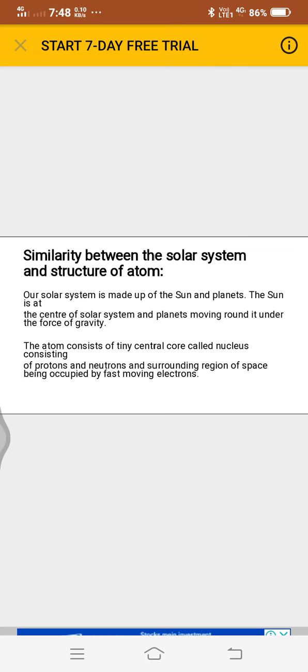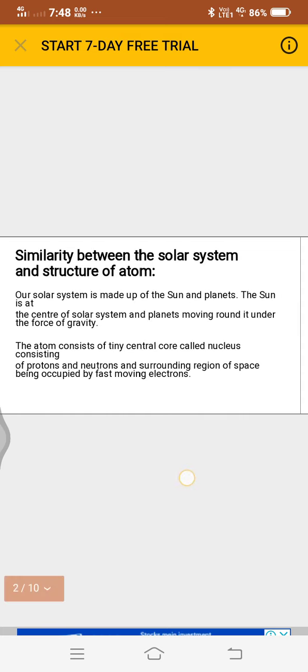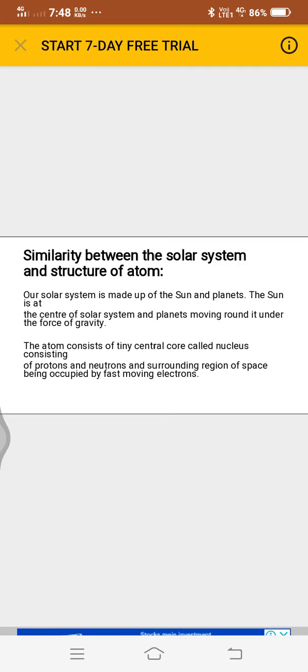The sun is at the center of the solar system and planets move around it under the force of gravity. Analogous to this, in the atomic system, the forces which hold subatomic particles are attractive electrostatic.